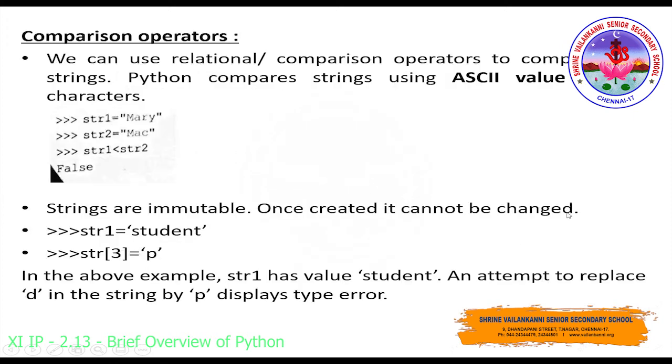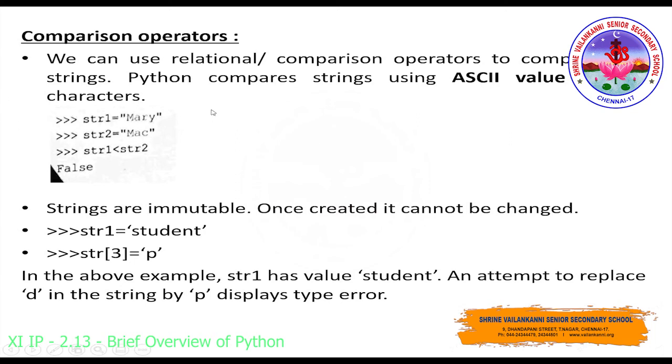So you understood. And now if you look at the comparison operator. So comparison operator means it will compare the strings using the ASCII values. So regarding these ASCII values, in the very first class, in your very first chapter, I have discussed this. Each and every character which you use in the computer will have a separate value, for A, for B or C, if it is going to be a capital A or capital B. So for each and every character, we have a separate value that has been assigned, called ASCII values. By using that, it will compare whether both match or not.